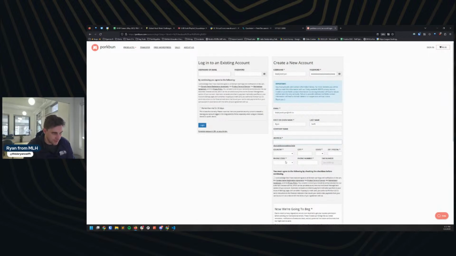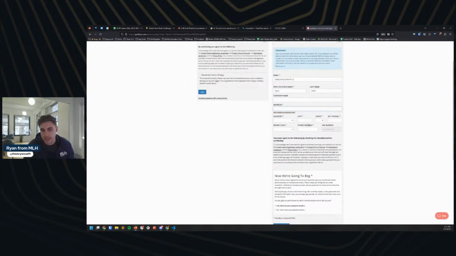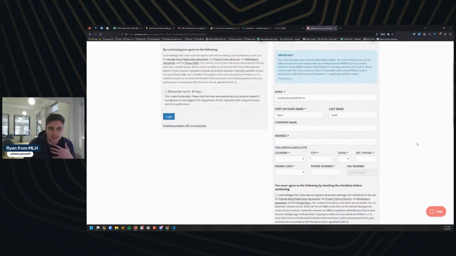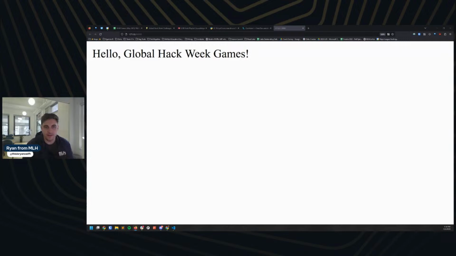I am going to pull this off screen for a second so I can fill in my address. Oop, and I'm realizing again, we're zoomed really far out. I'm going to pull this off screen for a second so I can fill in my address details and everything. But I'll be right back, I promise.